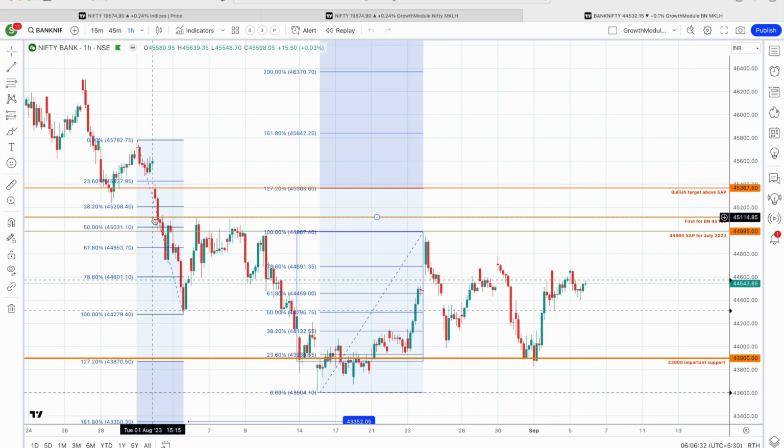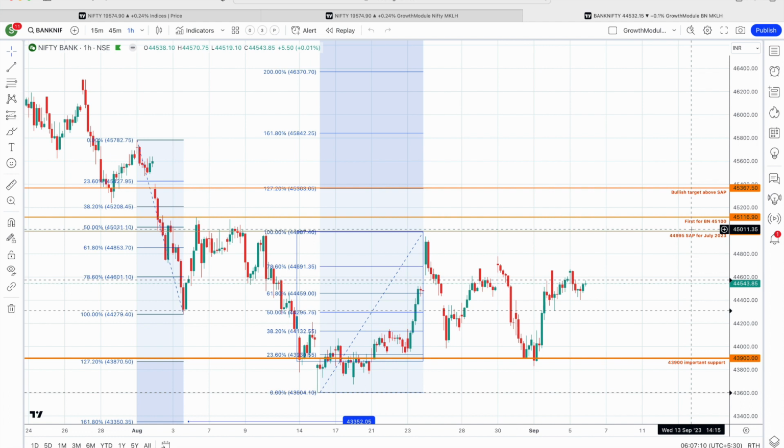At the same time, the Dow theory change level comes to somewhere around 45,100, or you can consider the semi-annual pivot as the Dow theory change level, because once we break above the semi-annual pivot level, then the next target is possible, which is 45,360, and from there the next target will be 45,842. The major target that I'm expecting this month will be around the 46,000 level, but it is too early to talk about this target unless we are above the semi-annual pivot. So the first target for me will be the semi-annual pivot.